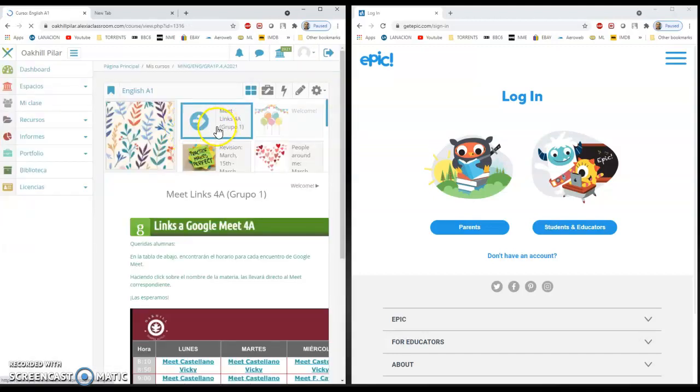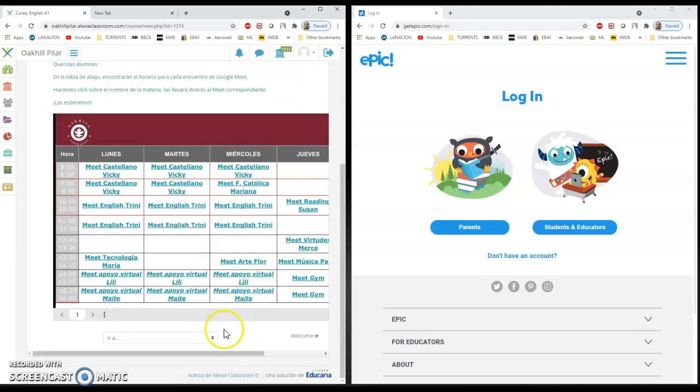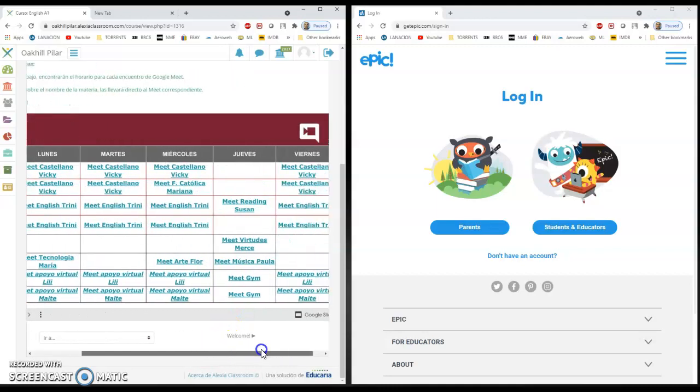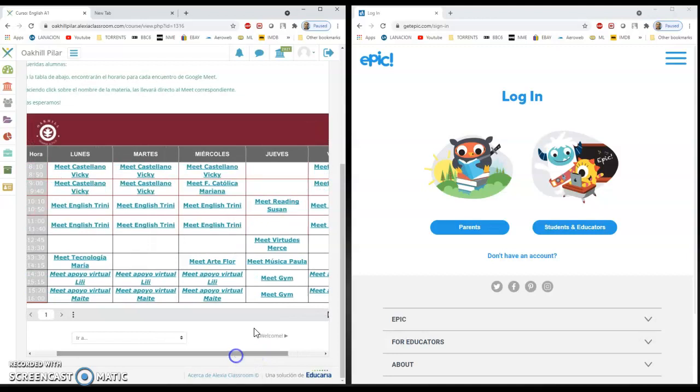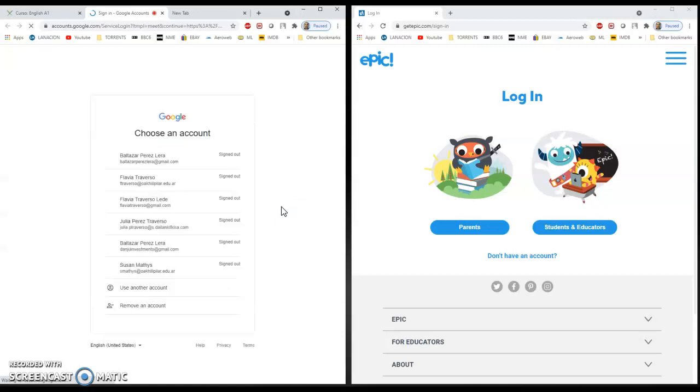Alright? And when you log into an aula, the first section you arrive at says Meet Links. Here you will see that the kids have a timetable for the whole week. And here on Thursdays at 10 o'clock, they have you. You see it says Meet Reading Susan, and when you click here, you enter the Meet. Okay? So, I'm going to log in as you.